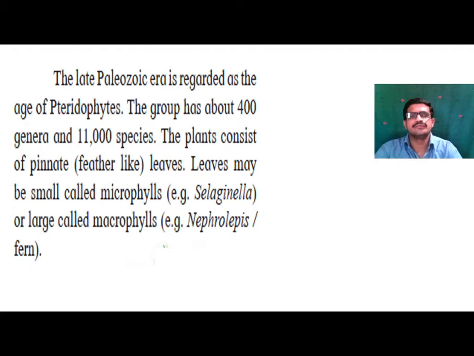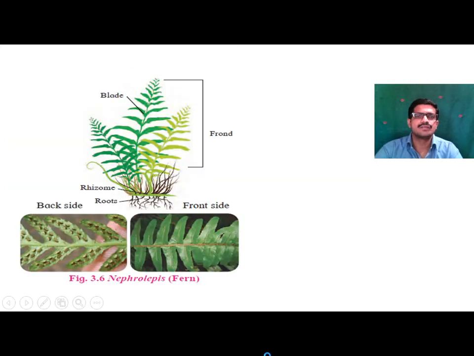That's why the leaves are feather-like in shape. Leaves may be small, which is why they are also known as microphylls, for example in Selaginella. If leaves are large, they are known as macrophylls, as observed in Nephrolepis, or the fern. So this is the example, that is Nephrolepis.